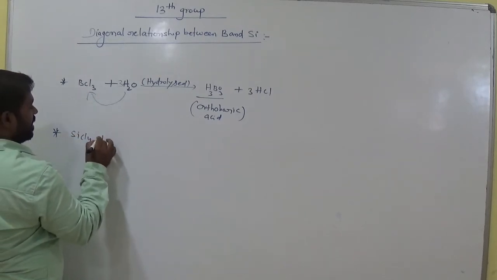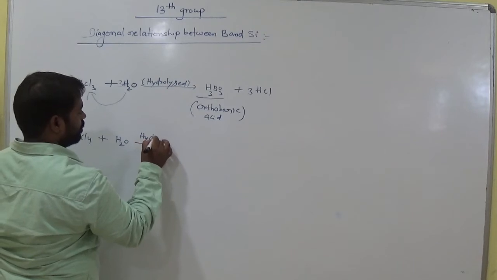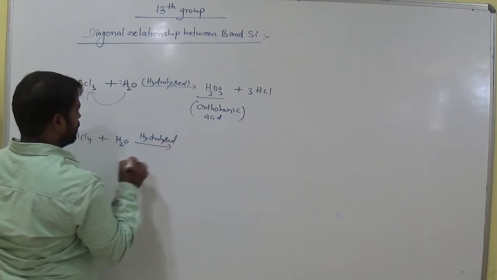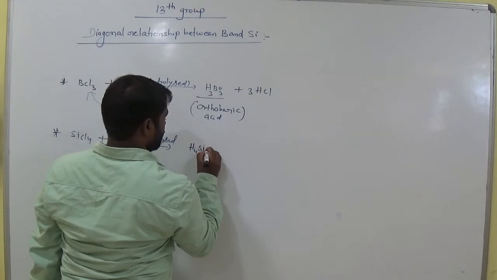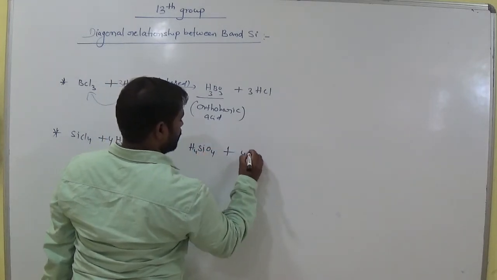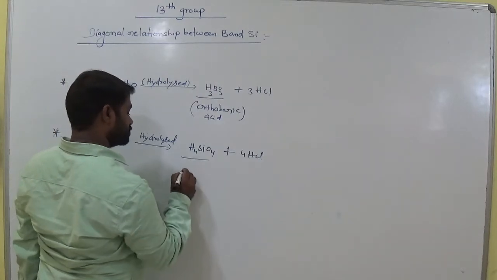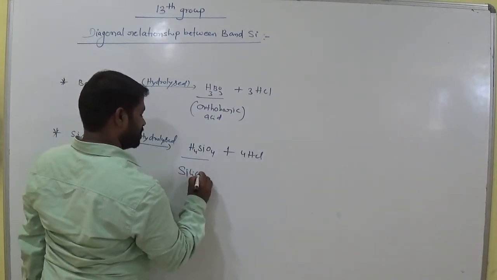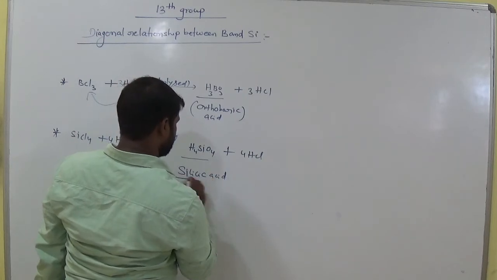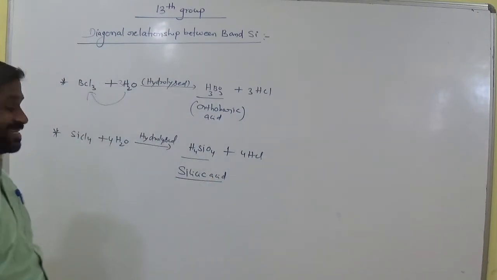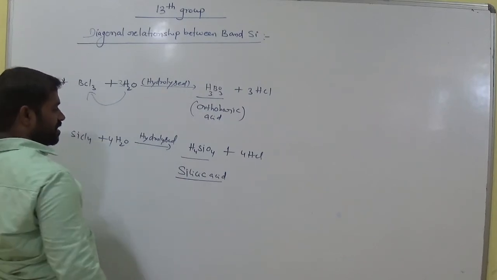And what about silicon tetrachloride undergoing hydrolysis? Okay, this compound is silicic acid, H4SiO4, and balance this here.